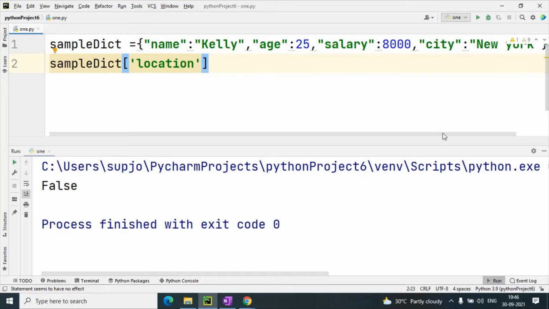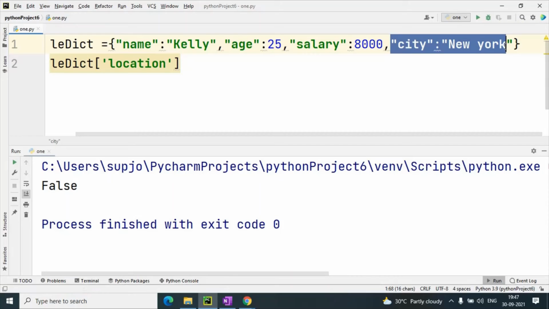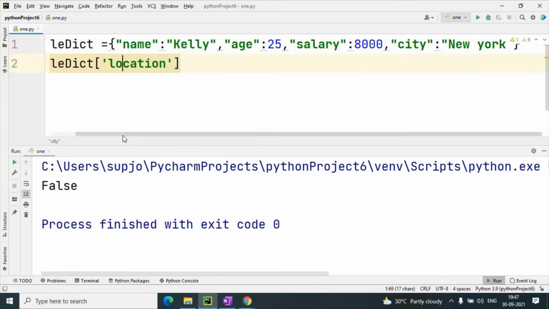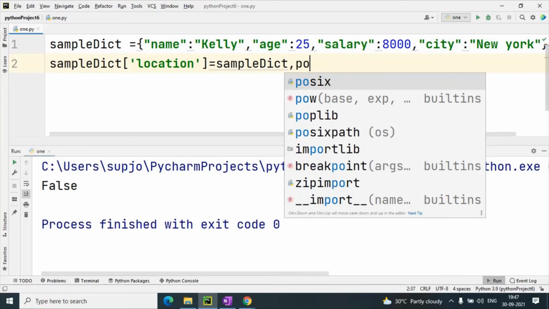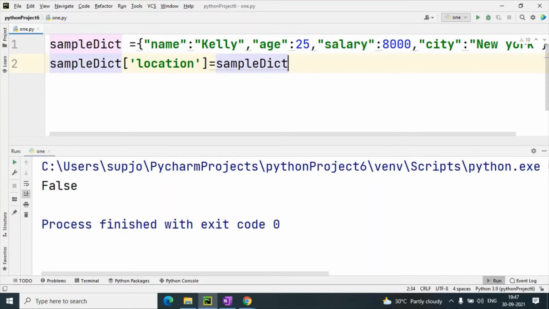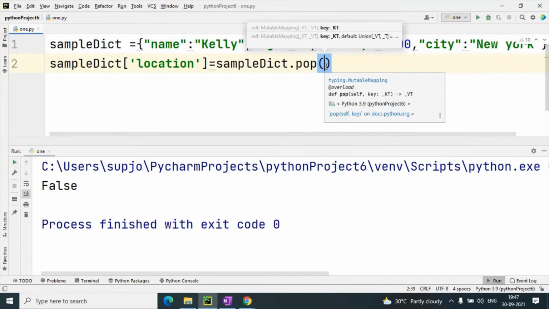That is, I will remove that city from this dictionary. So how I can remove this city item from this dictionary? We have discussed yesterday. The function is sample dict dot pop function, that we have discussed. In pop function I will give the value of city.